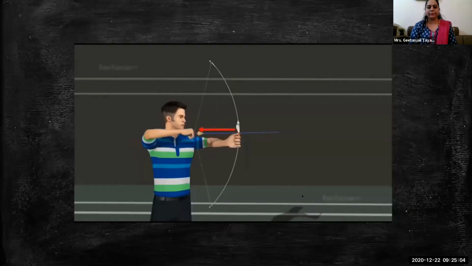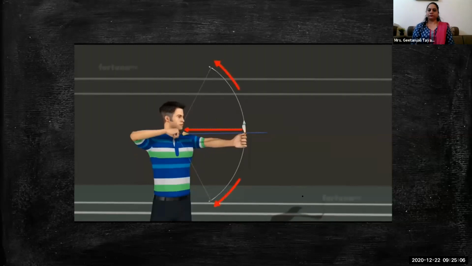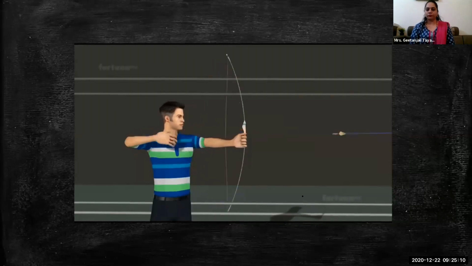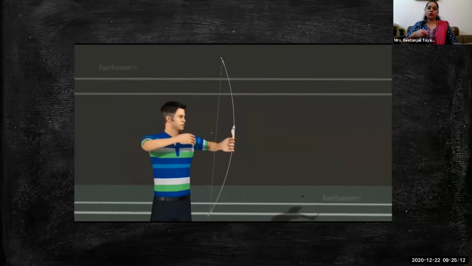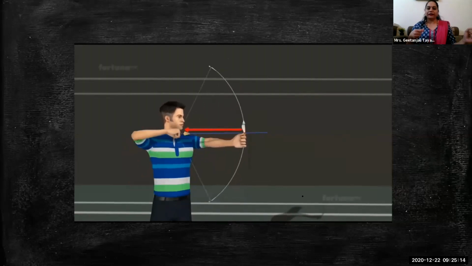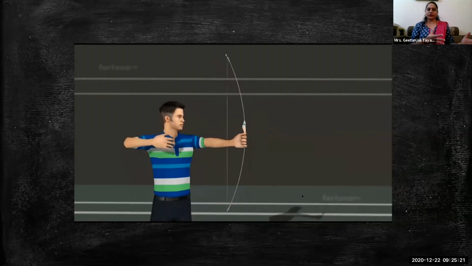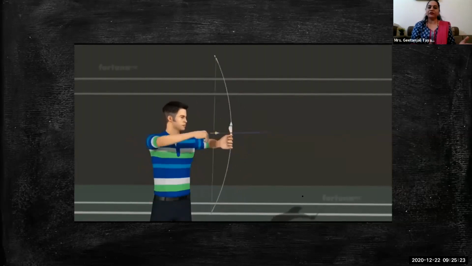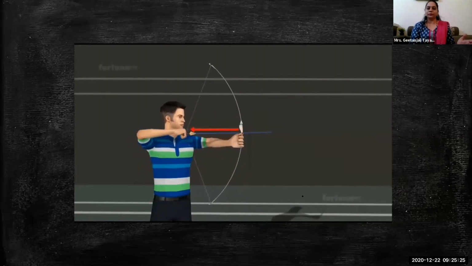Same, this is the other example: bow and arrow. When the man holds the arrow, potential energy is there. And when he releases it, that potential energy gets converted into what? Which type of energy?